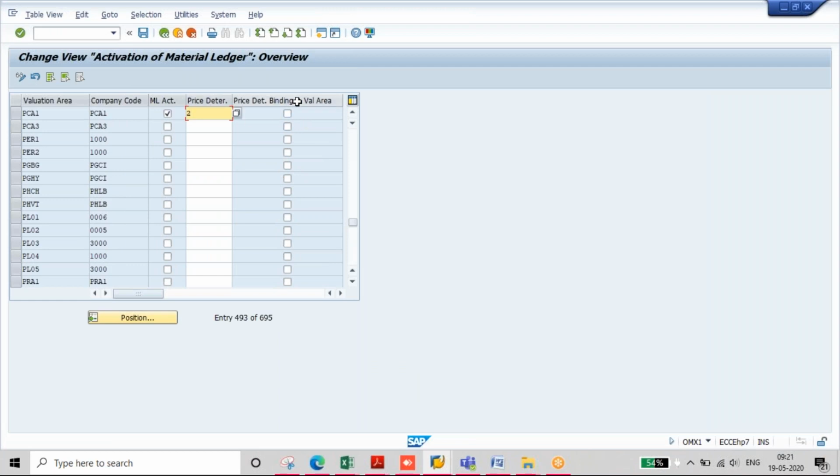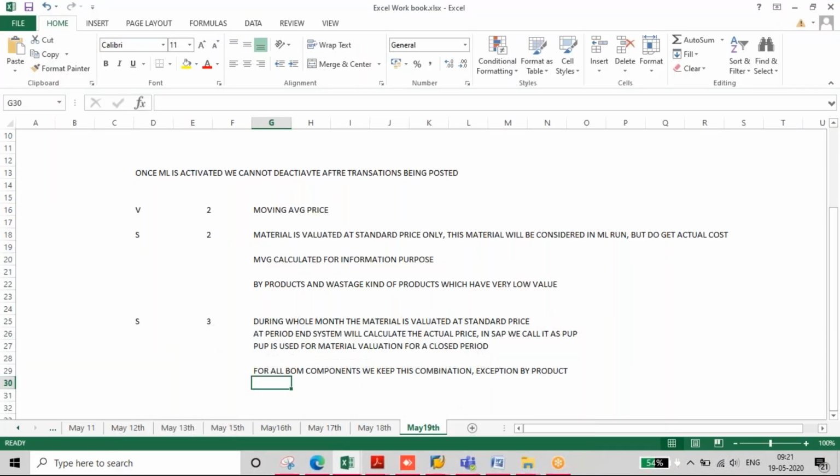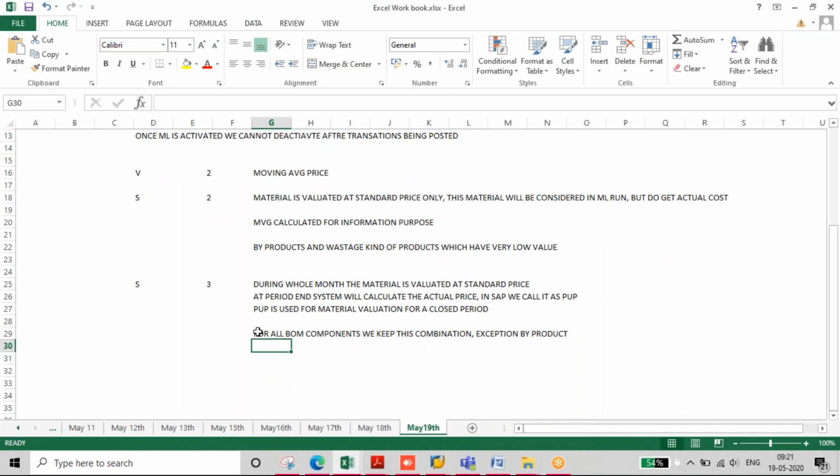Sorry, one second, it's not clear, the difference between 2 and 3. You said byproduct in the second and again byproduct in the third also. Yes, you can see in the third line, for all BOM components we keep this combination S and 3, except for byproduct. For byproduct it is S and 2.